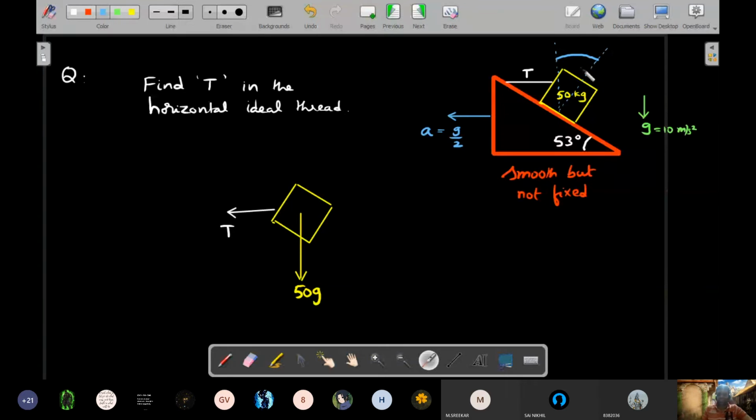So if N is this way, can you see this line is perpendicular to incline, whereas this line is perpendicular to the base. Angle between two lines and angle between two perpendiculars would be the same. So this angle also should be 53 degrees, which means N cos 53 will be acting in the upward direction. This would be your N cos 53 and this would be N sin 53.